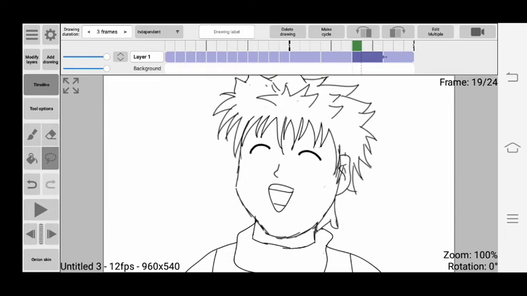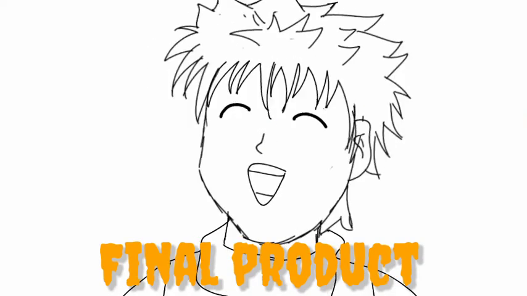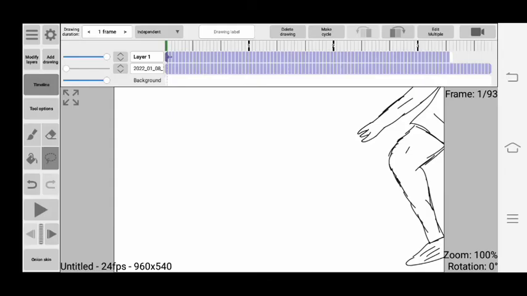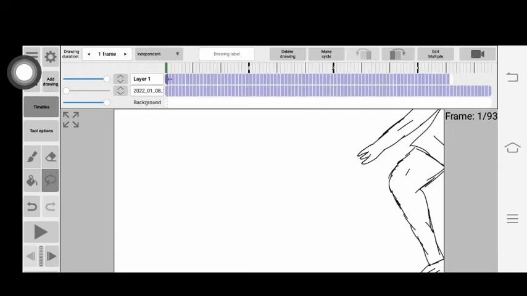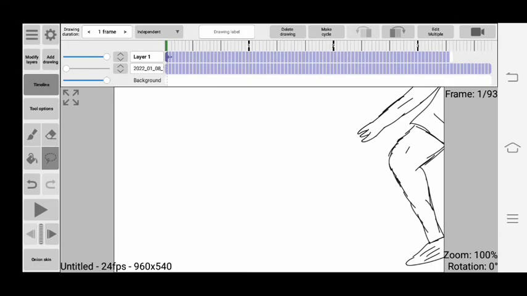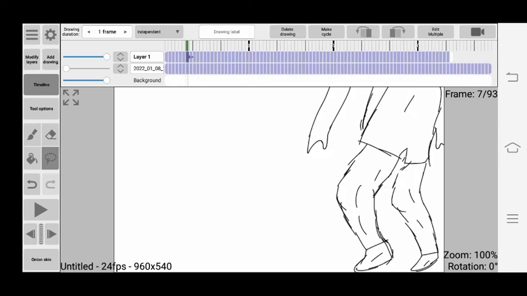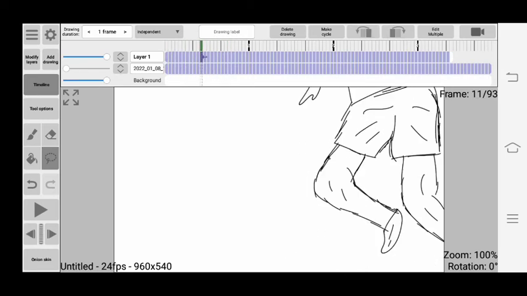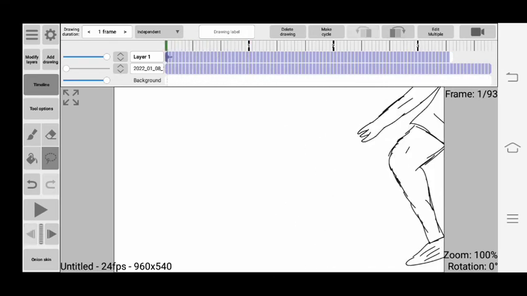So we are done with the second exercise. So guys, this is the third and last exercise. It is a little bit advanced, and if you are a beginner, it will be a little difficult for you, but if you practice, you can easily do this. So let us see how it is.